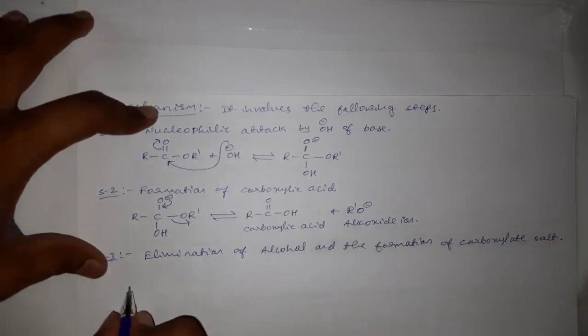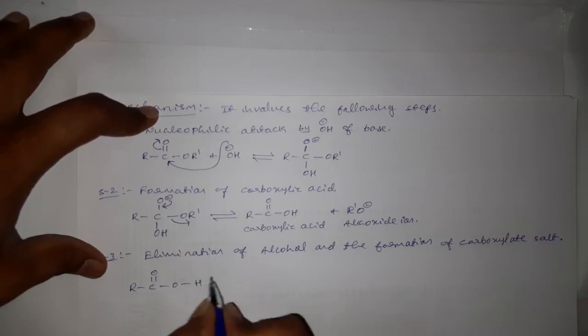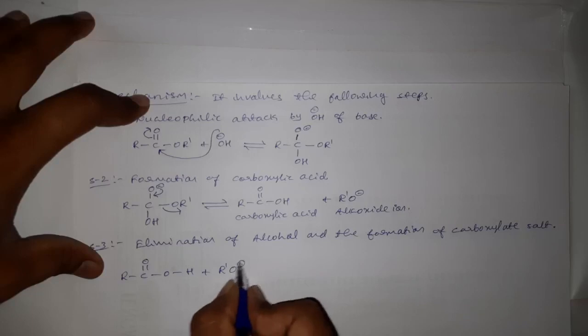See here, this formed carboxylic acid, R C double bond O O H, will now be attacked by the alkoxide ion.